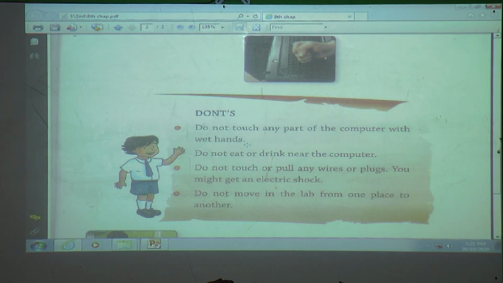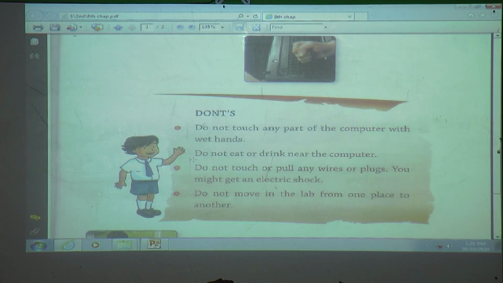Why? Because a computer is an electronic machine. If you touch any part of the computer with wet hands, then we will get a shock. That's why, whenever we are using the computer, our hands must be dry, not wet.